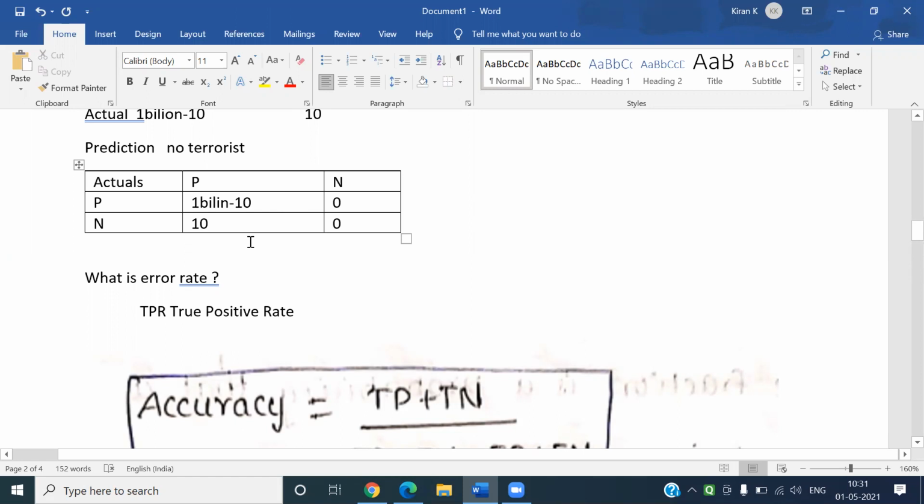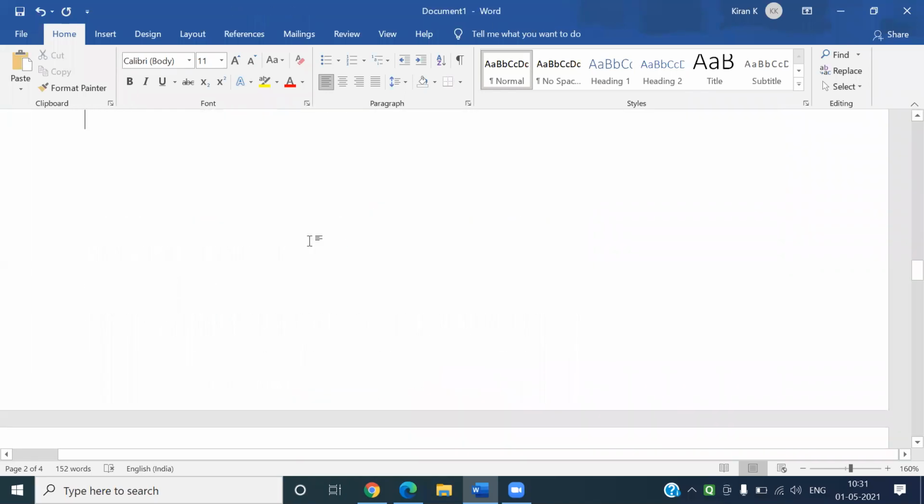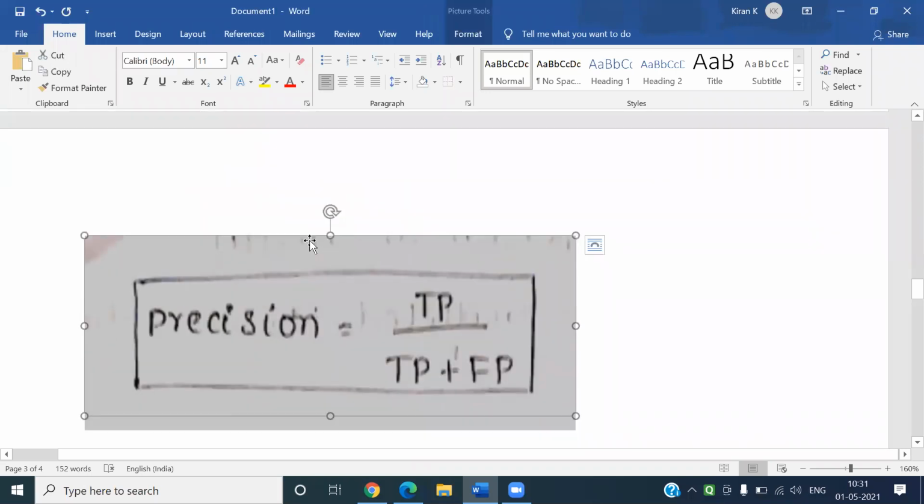If you talk about specificity, it means out of the total number of negatives, the negatives you identified is 0. That is, you have not identified even one negative case. So this also has to be considered in some cases.